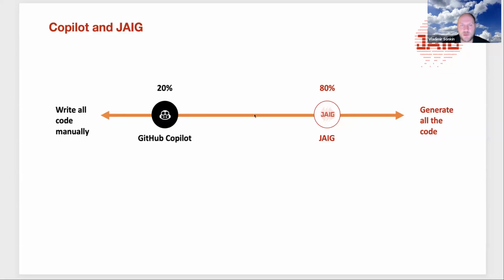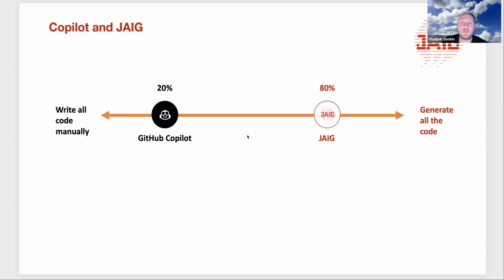Is there a way to restrict the version of Java, the version of libraries for JAIG? It's possible, but it depends on OpenAI. You're just asking in the prompt, please generate code for this version of Java. It's not related to JAIG.